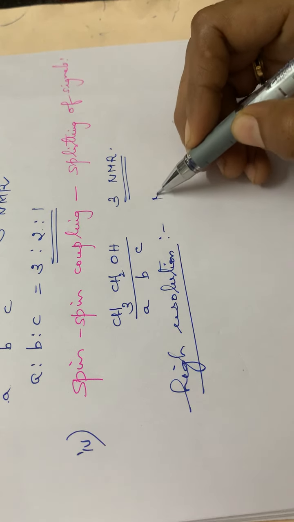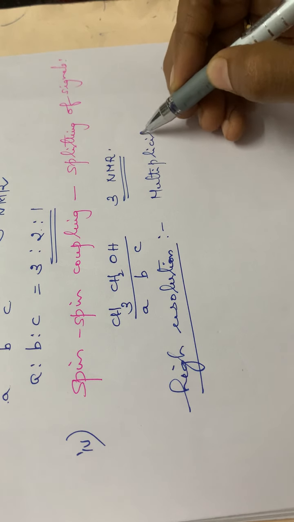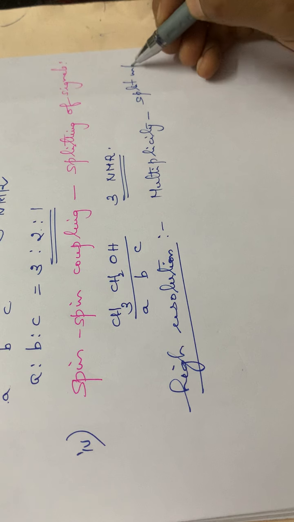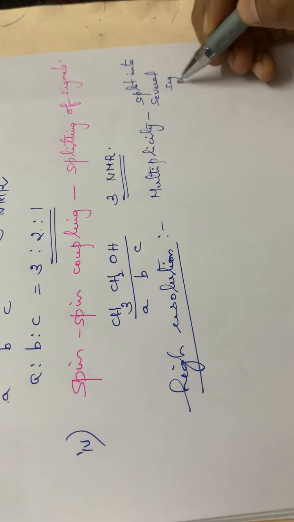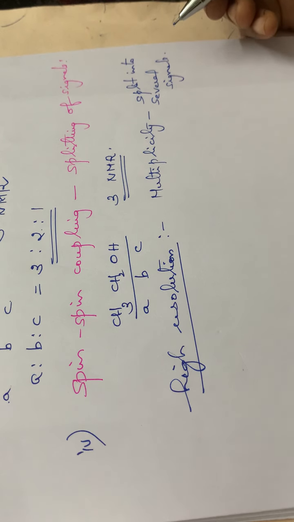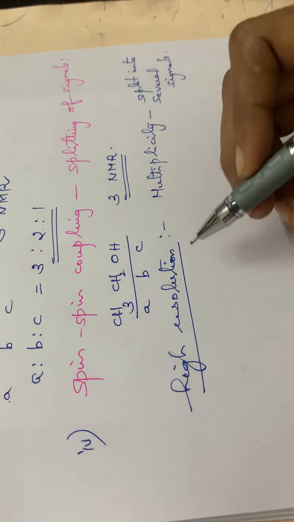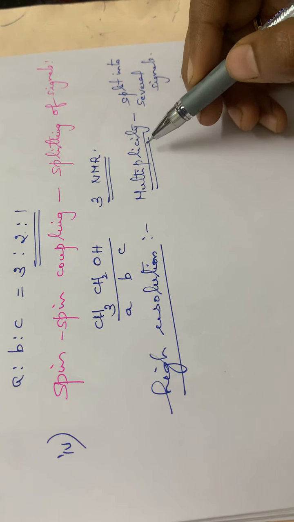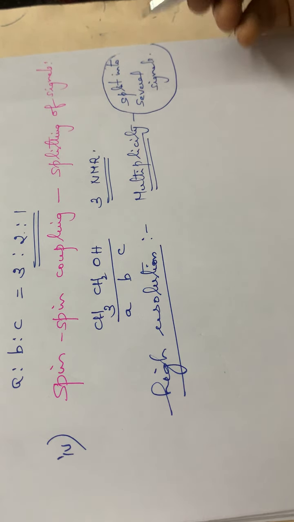That means they will be showing multiplicity. Multiplicity means they will be split into several signals. Again, splitting takes place. That is what is called multiplicity. So by using high resolution we will have the multiplicity, or splitting of one signal into 2 or 3 or 4.